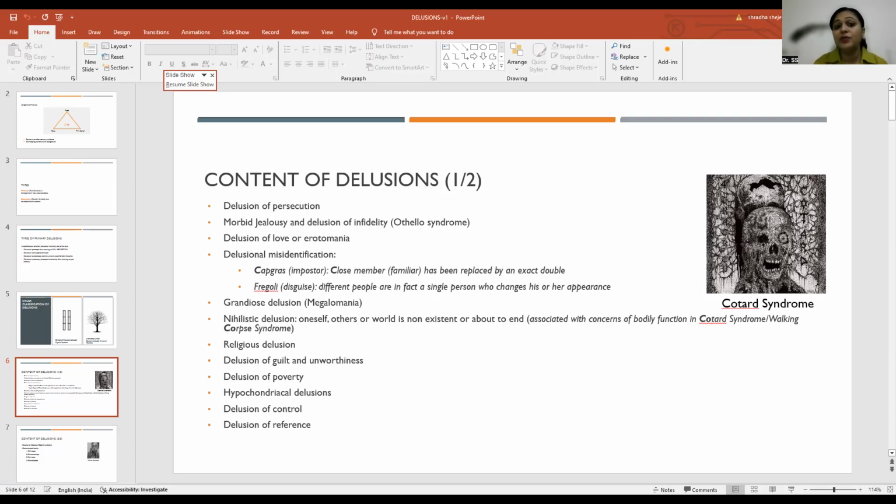Whereas in reality, it wouldn't be true. It is known as de Clerambault syndrome. Next is the delusional misidentification. There are two main types in this, Capgras syndrome and the Fregoli syndrome.